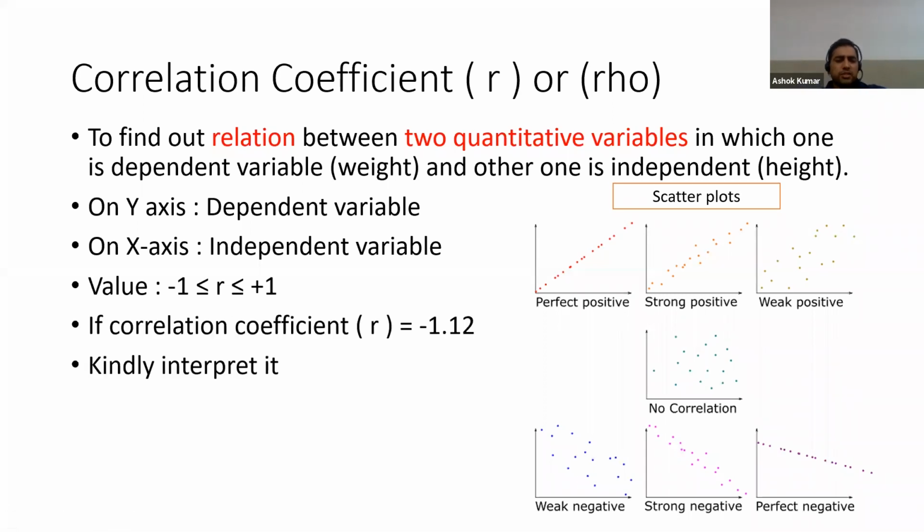If the correlation coefficient is, suppose, minus 1.12, kindly interpret it. We have already discussed that. The range of R is from -1 to +1. So minus 1.12 is a wrong calculation of R. We have to remember R is always between -1 and +1, not below -1 and not more than +1.